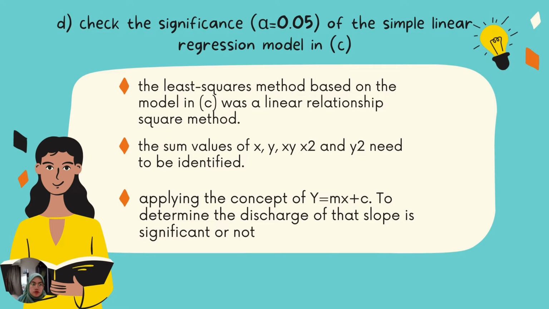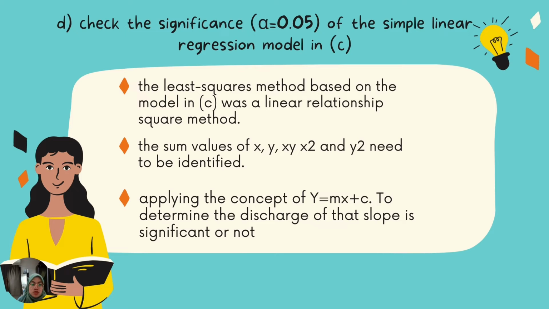Moving on, for question D, check the significance, alpha equal to 0.05, of the simple linear regression model in C. Okay, the least square method based on the model in 4.13 or C was a linear relationship. So the sum values of x, y, xy, x squared, and y squared need to be identified.